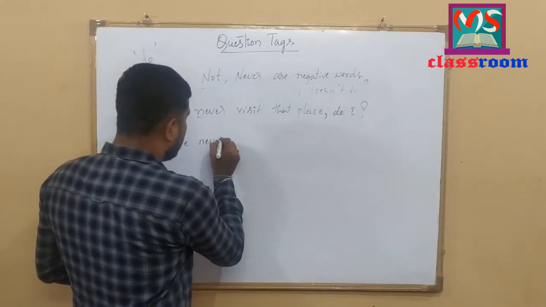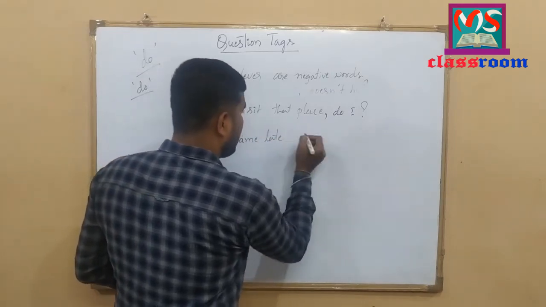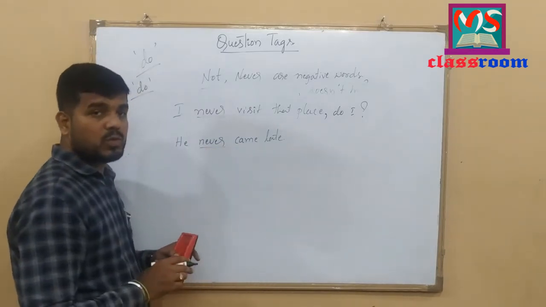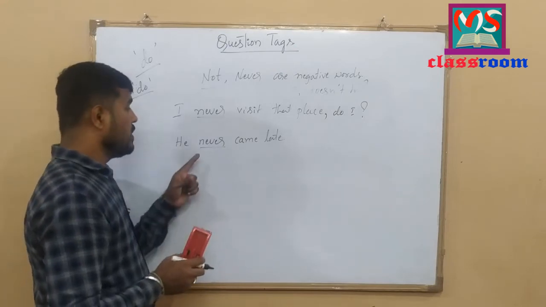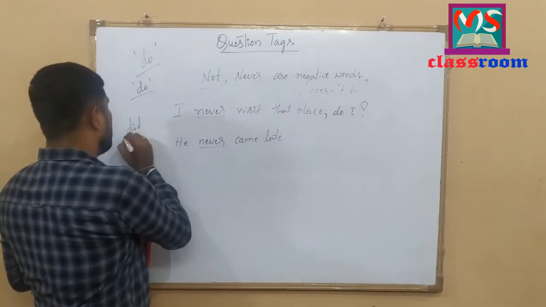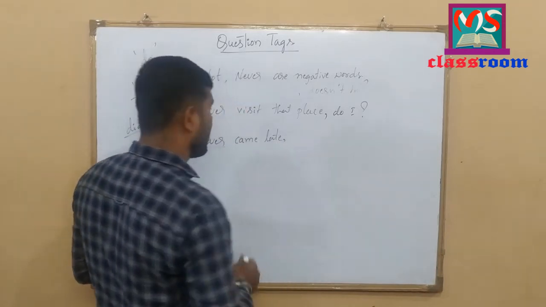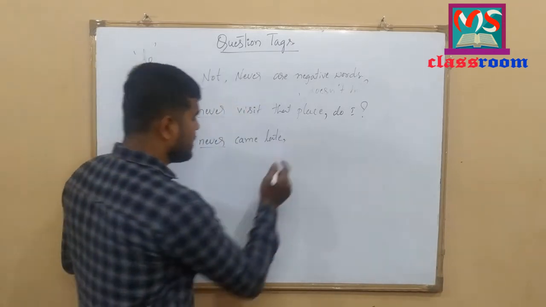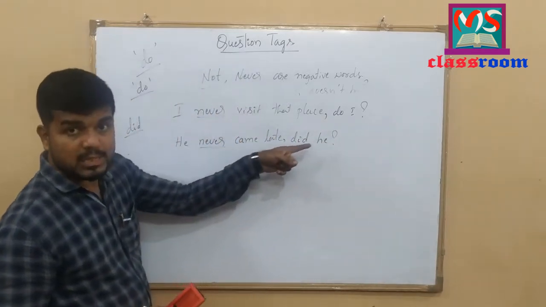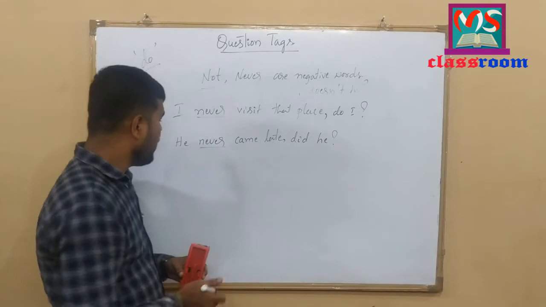He never came late. He never came late. Look at here. Never is here. So it is negative statement. And also the statement is in simple past tense. So we should use did to add question tag. Let me add question tag here. Instead of full stop, we should add comma. And he never came late. Did he? He never came late. Did he? This is question tag to this statement. Let me write one more example.